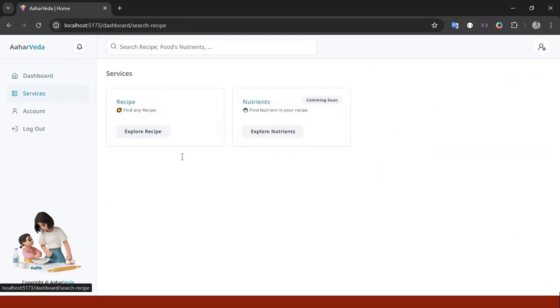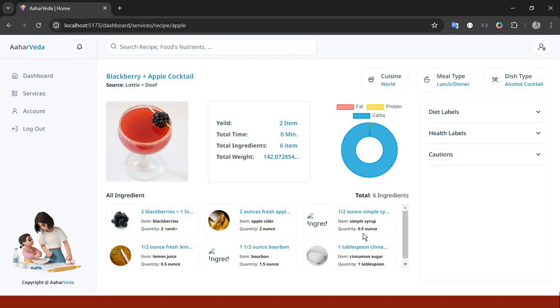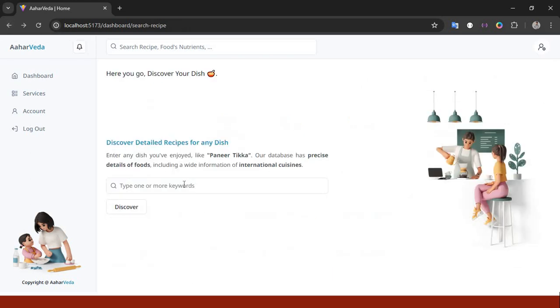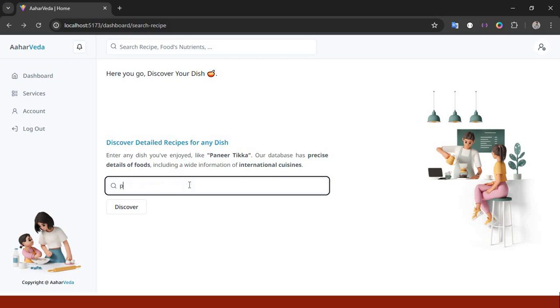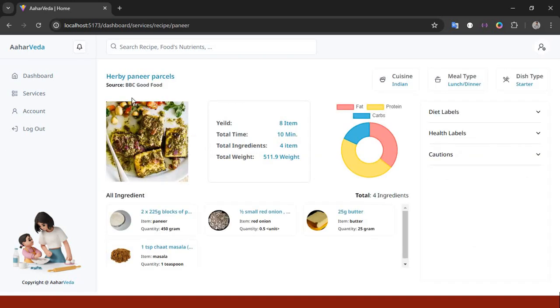Let's search for another recipe. Let's take some fruit. Is it possible to make any recipe with this fruit? Yes, it's possible. Okay, now let's try another thing. Let's say paneer. With paneer, let's find a recipe. Yes, it's giving this recipe. Oh yes, that's a good thing.